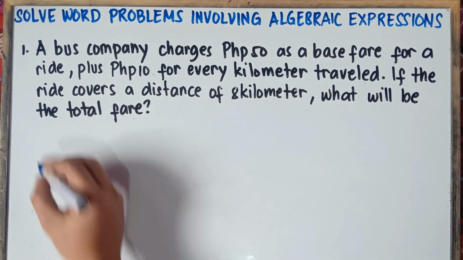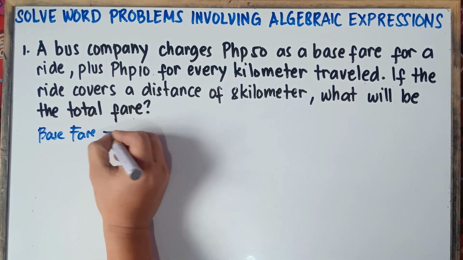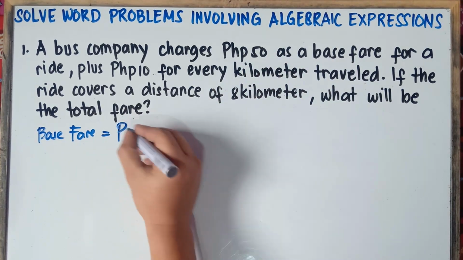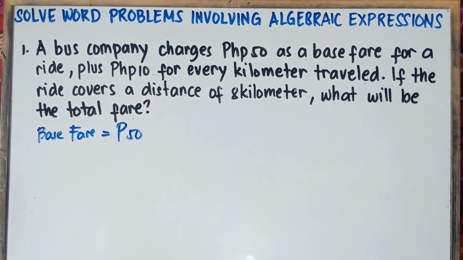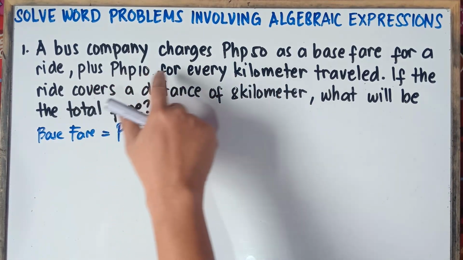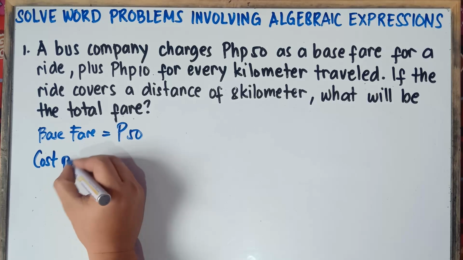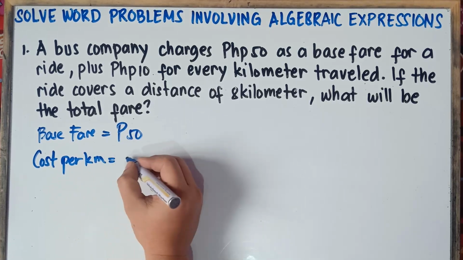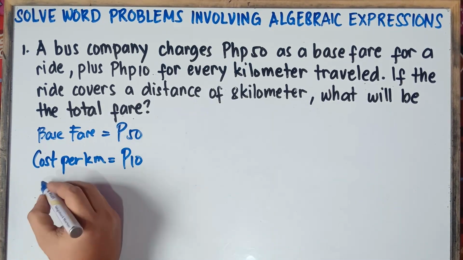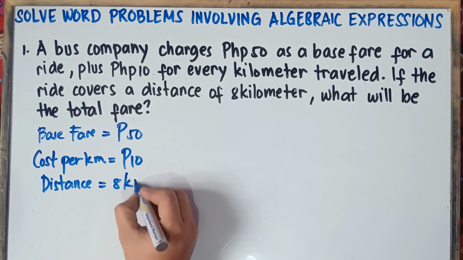So we have the given base fare. Base fare is equal to 50 pesos, 50 pesos as a base fare. And then we have the given plus 10 pesos per kilometer, 10 pesos for every kilometer. So this will be the cost per kilometer, which is equal to 10 pesos. And then we have the given distance, that would be 8 kilometers. So distance is equal to 8 kilometers.